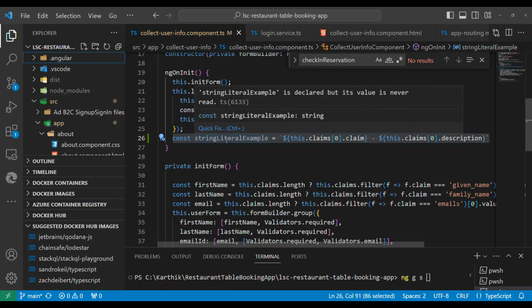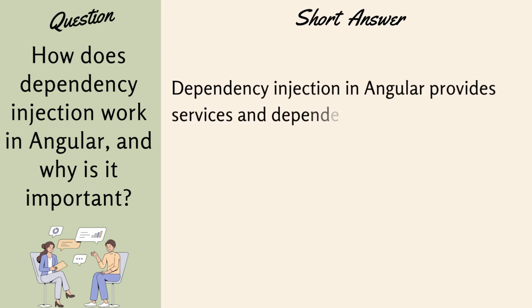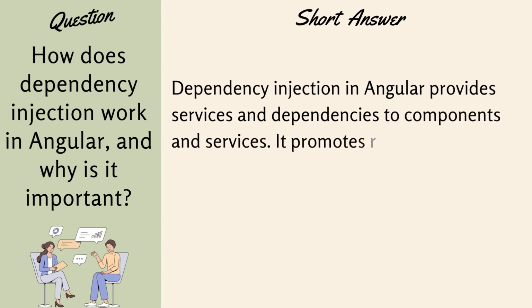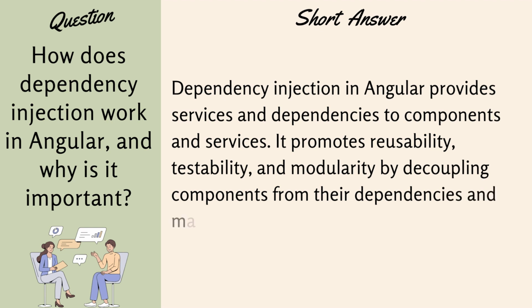These are the difference. Now the next question is, how does dependency injection work in Angular and why is it important? Let's take a look at the short answer. Dependency injection in Angular provides services and dependencies to the component and the services. It promotes reusability, testability, and modularity by decoupling the component from their dependencies and making code more maintainable. So let's take a look at the example of the code.